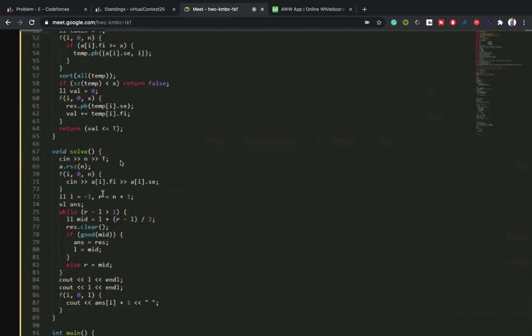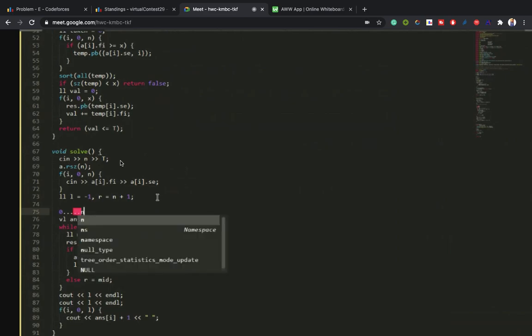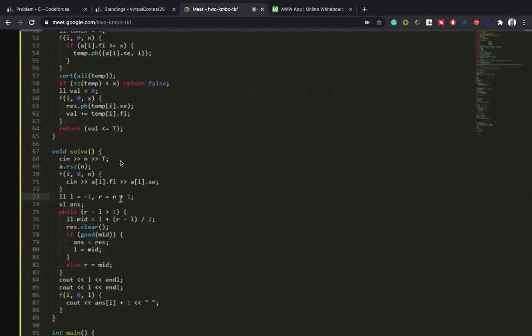I will take this as pair and binary search. The possible values are from 0 to n. You have taken the first index as smaller than the given, and the last index as more than the given. In my way of implementation, I extend the boundaries and perform it this way.